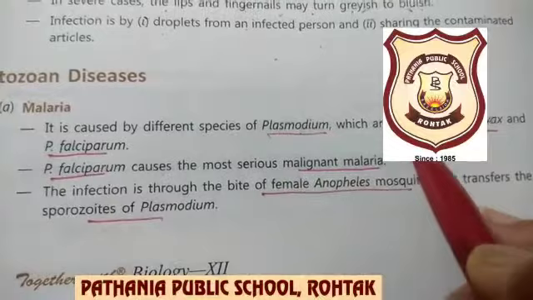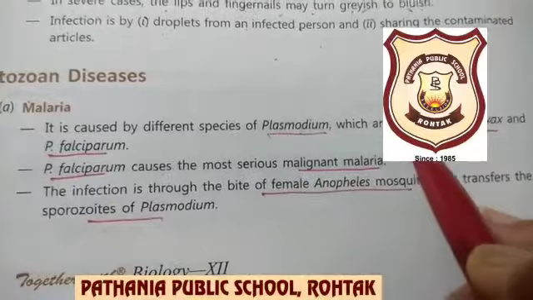Good morning, children. Our topic today is diseases caused by protozoans. Earlier, we were discussing diseases caused by viruses and bacteria. Now, diseases caused by protozoans. Protozoans are unicellular organisms belonging to class Protista. The disease in your syllabus is malaria.